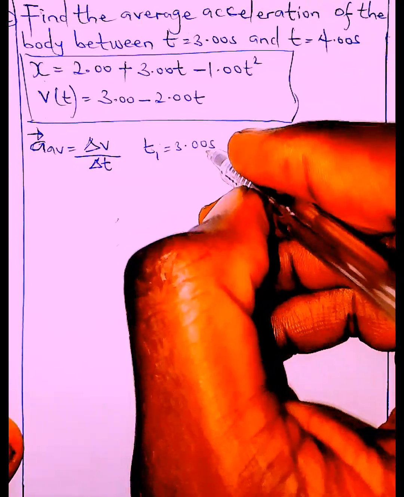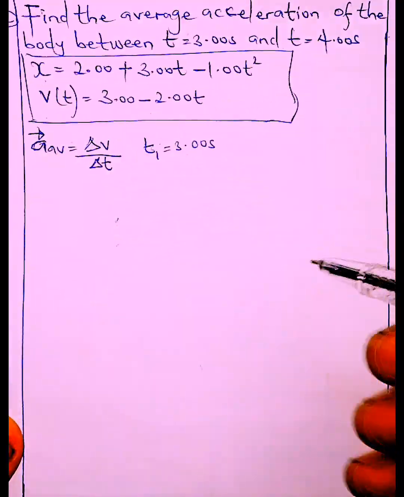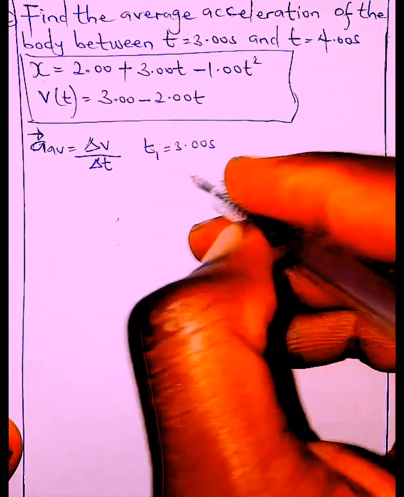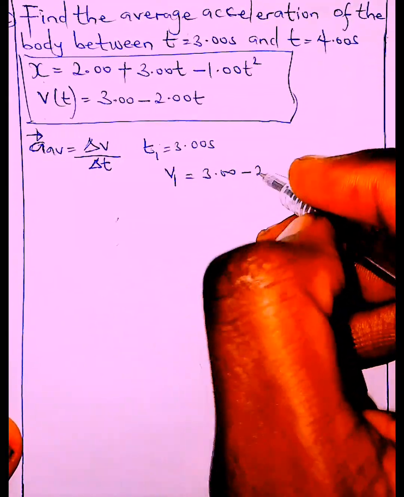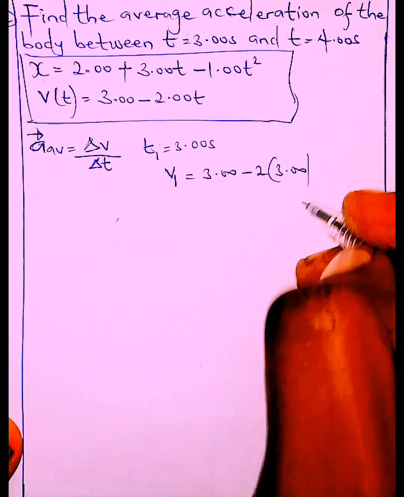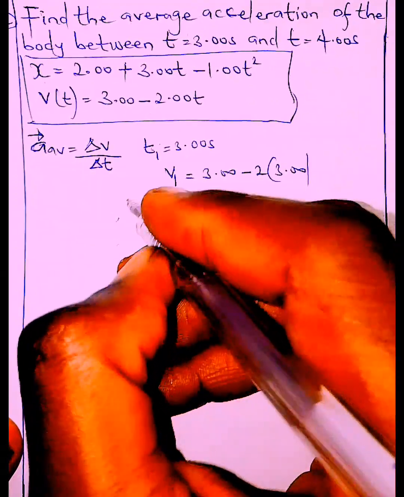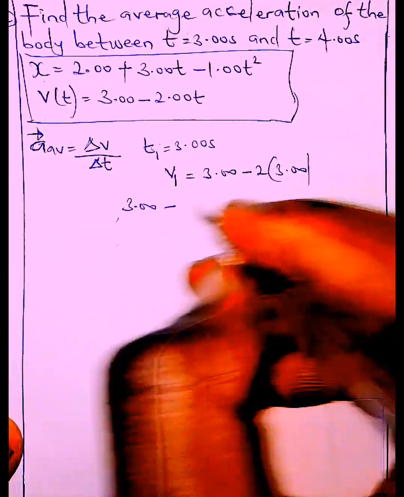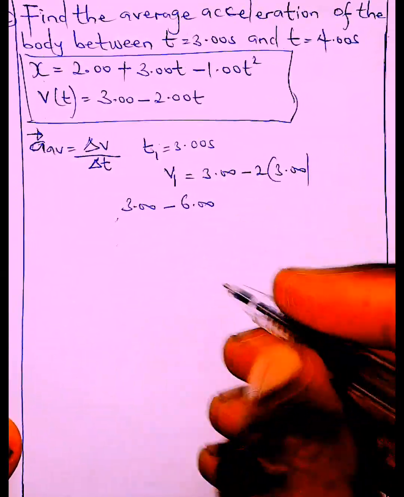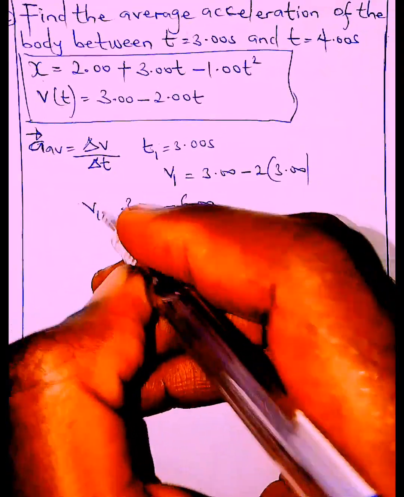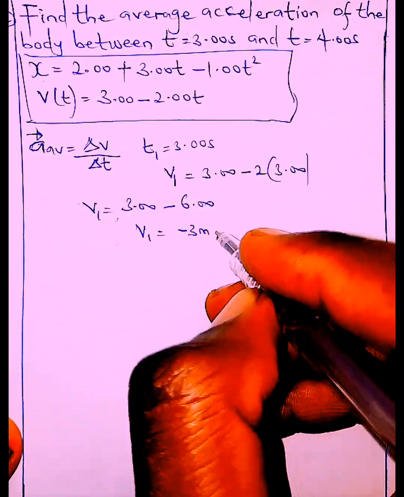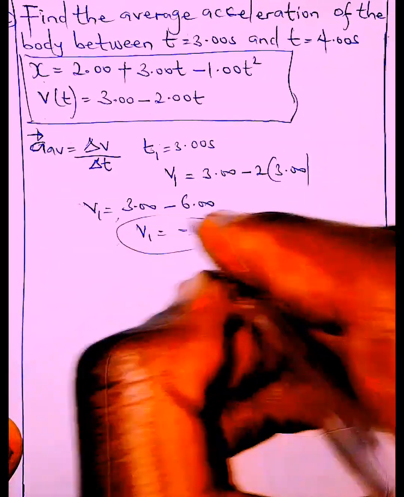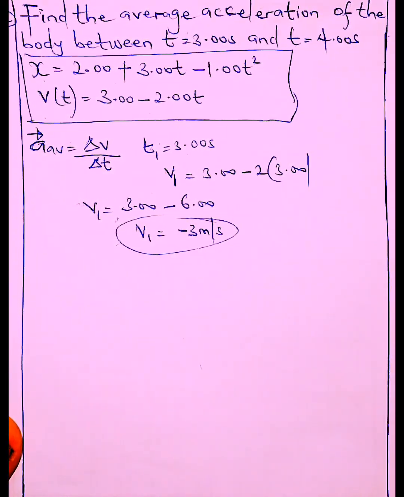We substitute into our derived equation. At time 1, velocity 1 would be 3.00 minus 2 times 3, which is 6. So at time 1, velocity 1 is minus 3 meter per second.